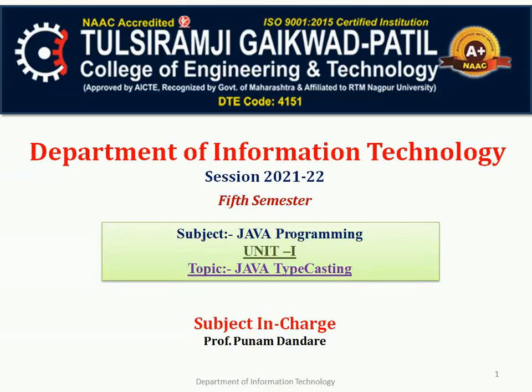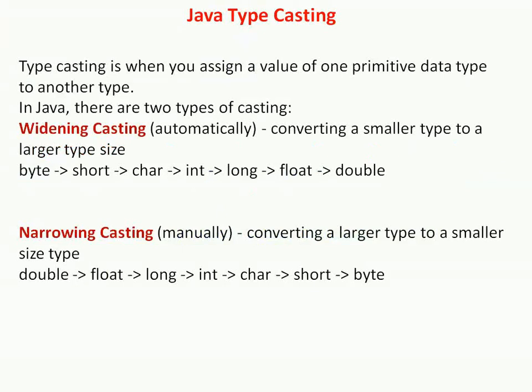Technology, Nagpur. Today we have seen the Java typecasting. So basically in Java, typecasting is a method or a process that converts a data type into another data type in both ways, that is manually or automatically. So in Java, conversion from one data type into another data type is known as typecasting.